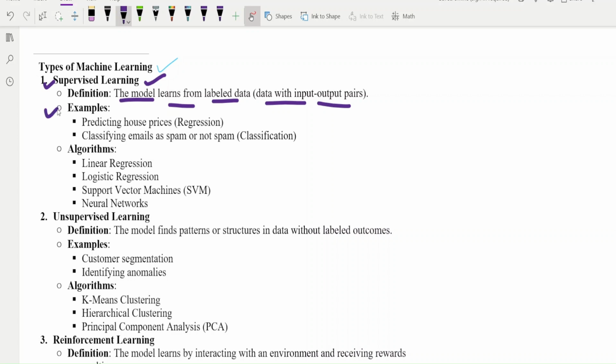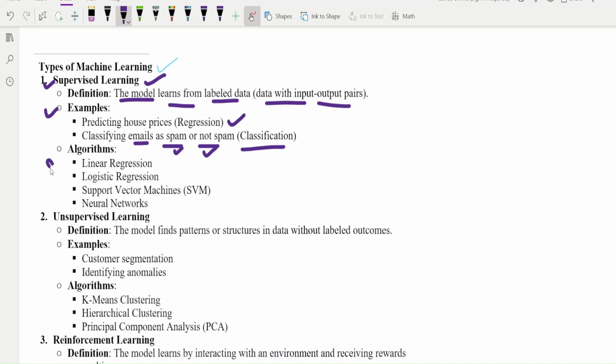So what can be the examples of this type of supervised learning? Like predicting house prices, which is related to regression, or classifying emails as spam or not spam. It is a problem of classification, right? So if an email is coming to your email ID, whether it is spam or not spam, how that classification is going to be done, this type of problem we also deal with in supervised learning.